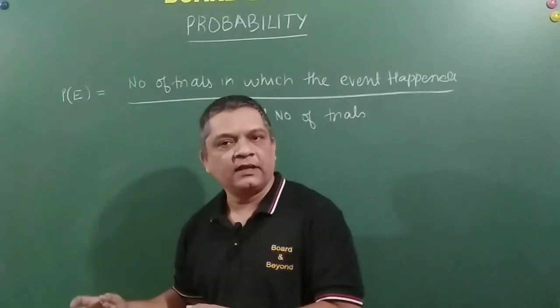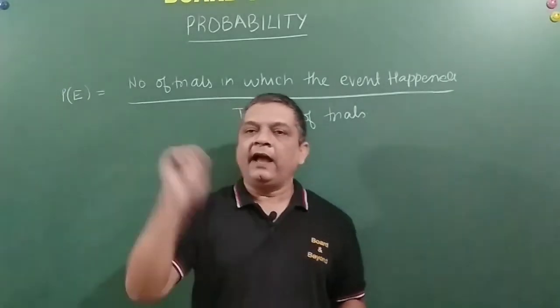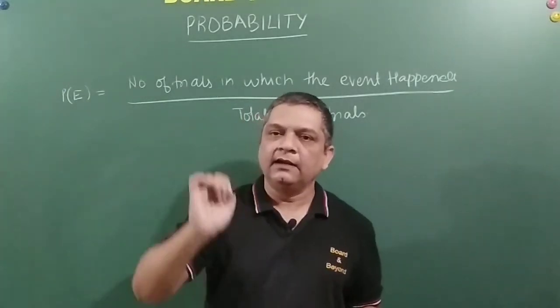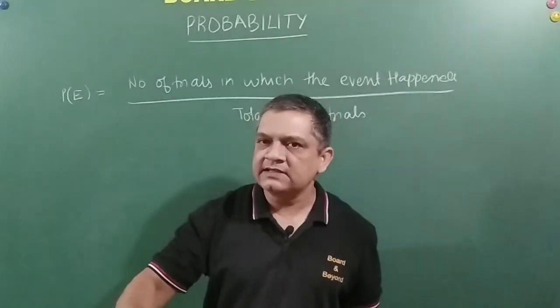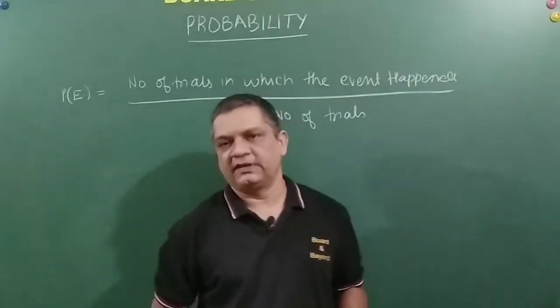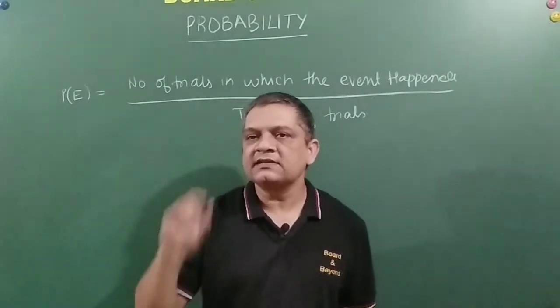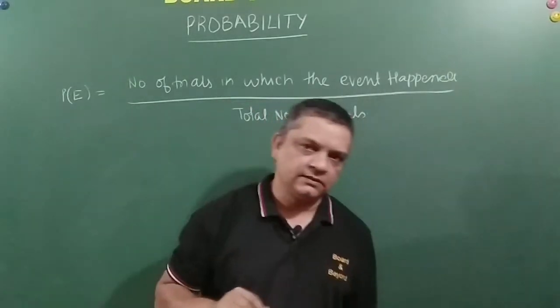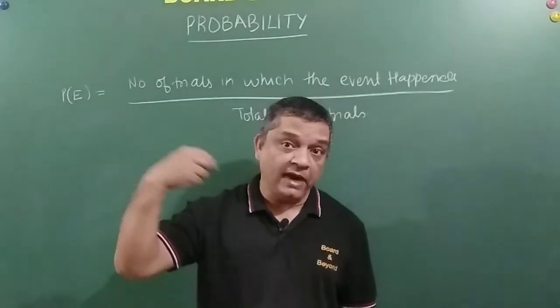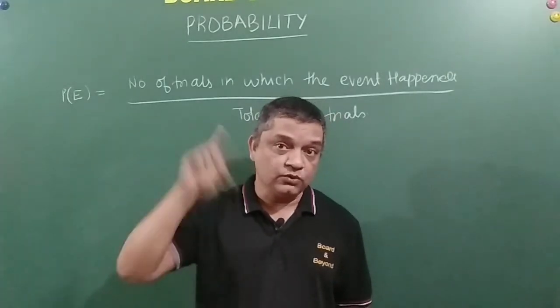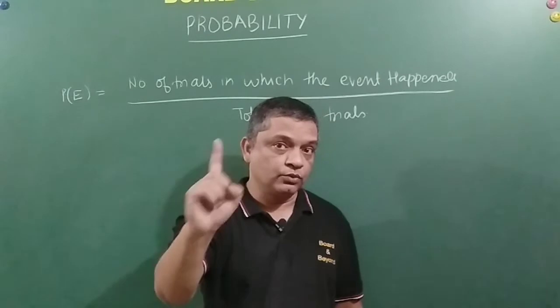There is a game happening, and I am given rupees 10 for every time I throw a dice and number 2 appears on the upper face, that is on the top face. Right, friends? So what are the chances that I will get 2 on the top face? My winning here is only one number, that is number 2.